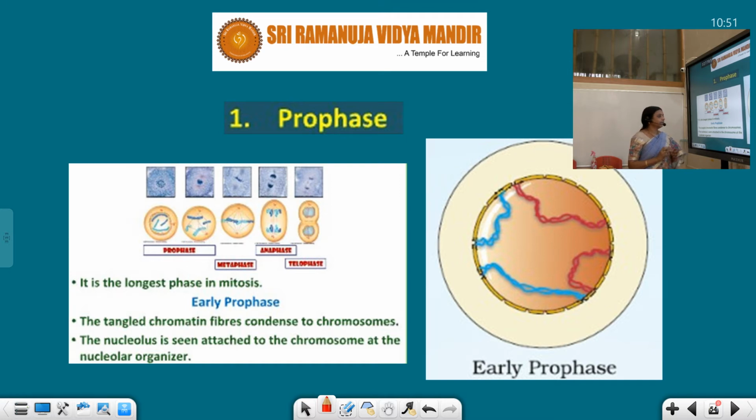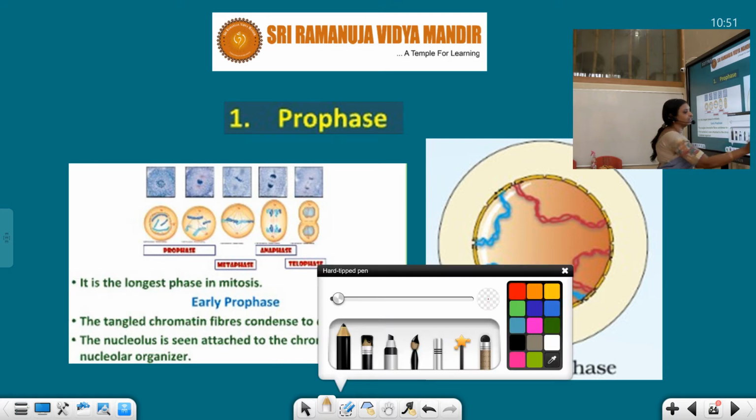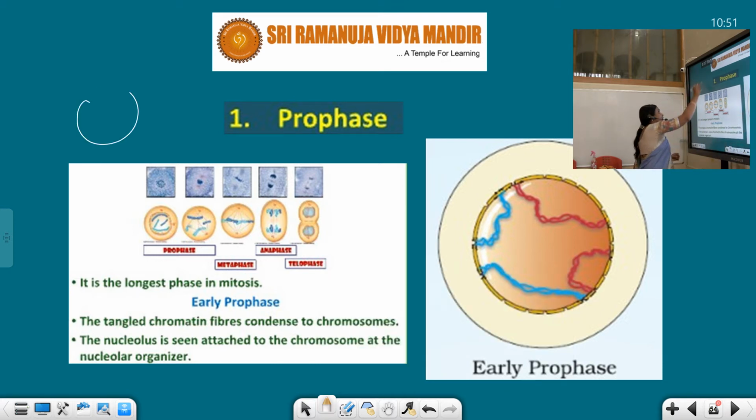We will see. The tangled chromatin fibers condense to chromosome. In interphase stage, we have seen that chromosomes are arranged in thread-like structure. If you remember the interphase stage, this is the nucleolus, this is the chromosome, this is the nucleus, and here these thread-like structures are present. So this is the arrangement of the interphase stage.